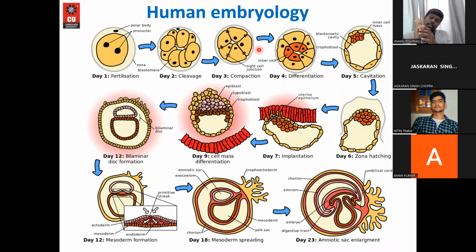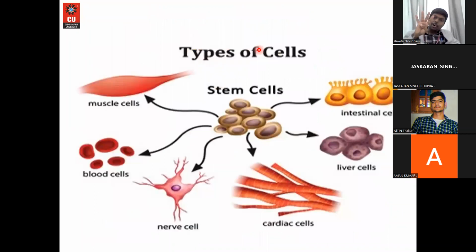To be precise, we have many types of stem cells. This particular stem cell is called a totipotent stem cell. From the meaning of totipotent, you can understand it is able to differentiate into all types of cells in the body. That's why it is called a totipotent stem cell. From this totipotent stem cell, we will get four types of tissues. The types of cells developed by these stem cells are intestinal cells, liver cells, cardiac cells, nerve cells, blood cells, and muscle cells.